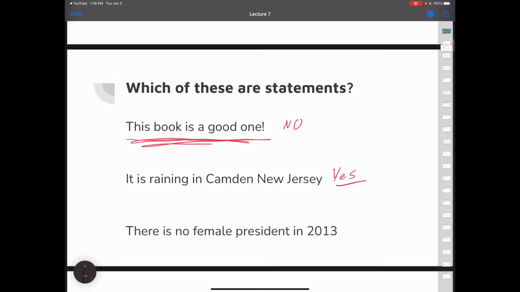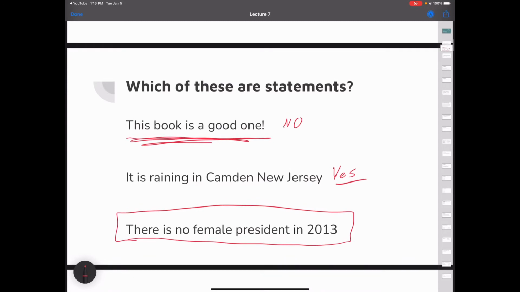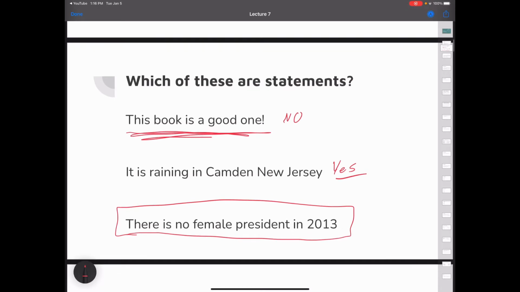And then the third one, there is no female president in 2013. You might immediately think that this is a statement, but it is a little too vague. President of what? So this one is not a statement. So you have to be careful of what you think is a statement and what is not a statement.